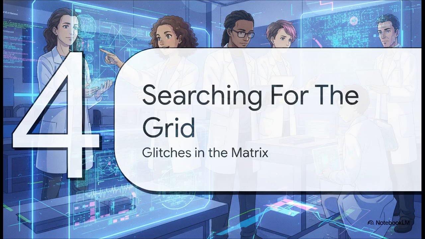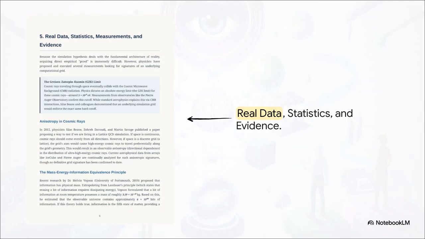Section 4. Searching for the grid. Now this is where we shift from really cool theory to hard empirical data, because real physicists are actively searching for physical glitches in the matrix. Let's talk about the Greisen-Zatsepin-Kuzmin, or GZK, limit.